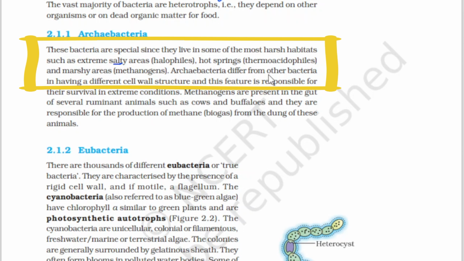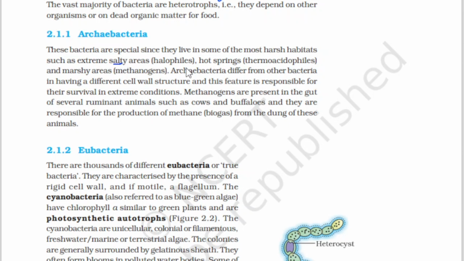Archaebacteria differ from other bacteria in having a different cell wall structure, and this feature is responsible for their survival in extreme conditions. Their habitats include extreme salty areas, hot springs where the temperature is high, and marshy areas with methanogens. How are they surviving? Because they have a complex cell wall structure, which is responsible for their survival in extreme conditions.